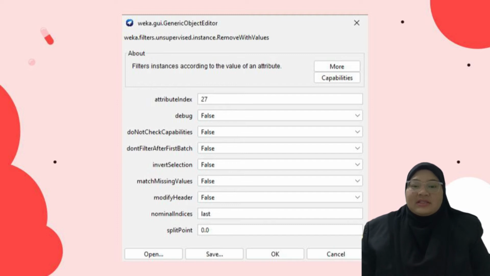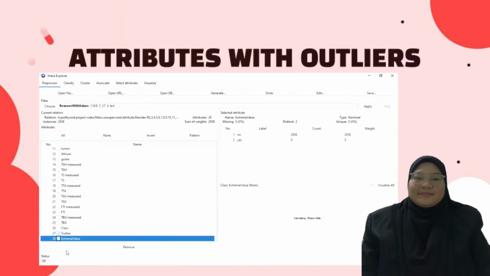In the properties, we change the attribute index to 27 because the outliers attribute is the 27th attribute. Then in the nominal indices section, we change it only to last because we only want to deal with the instances that have outliers in this data. For easy understanding, in the outliers attribute, we want to delete the yes part only, not both instances that have or do not have the outliers in this data.